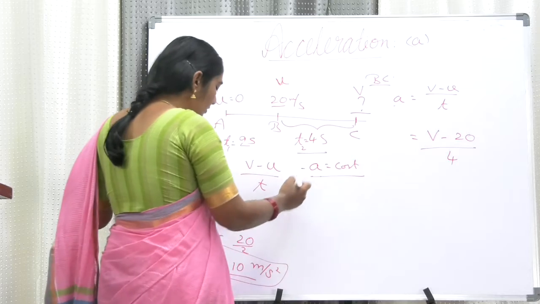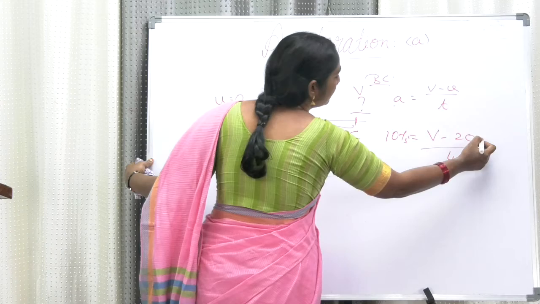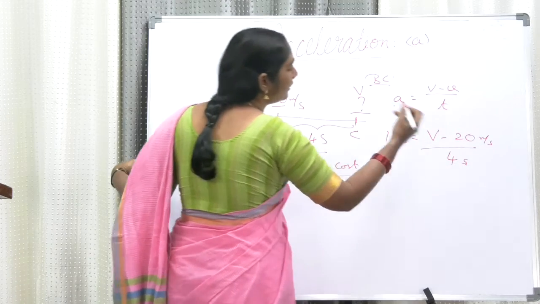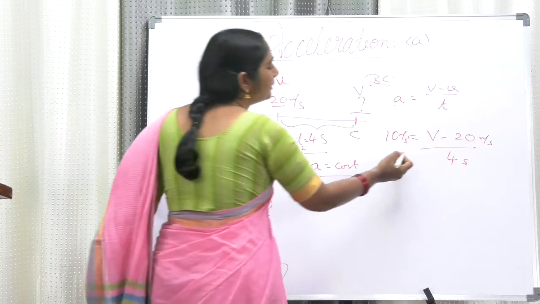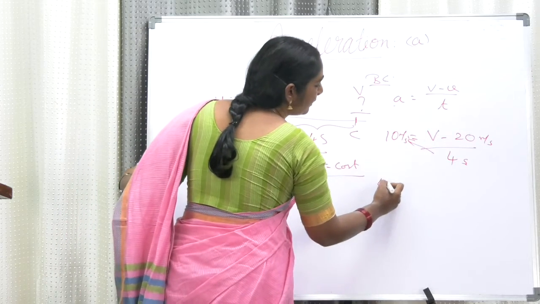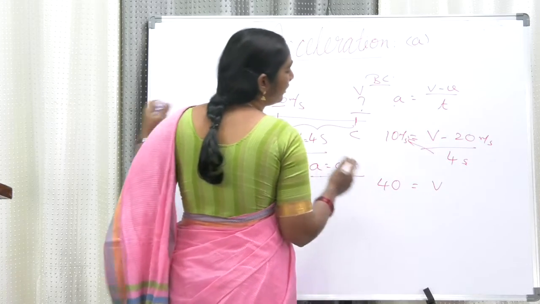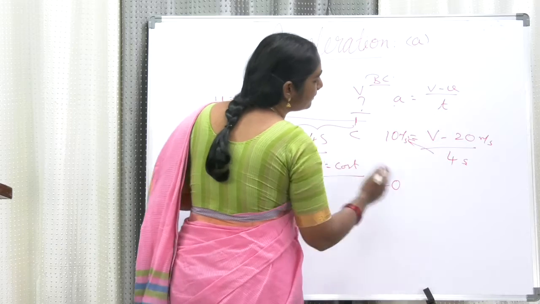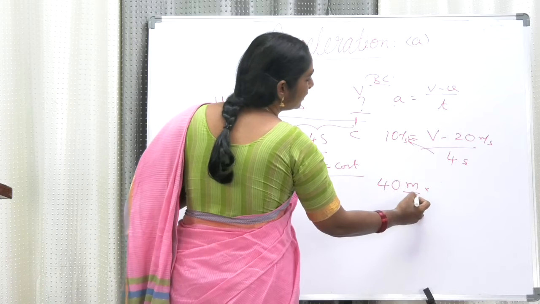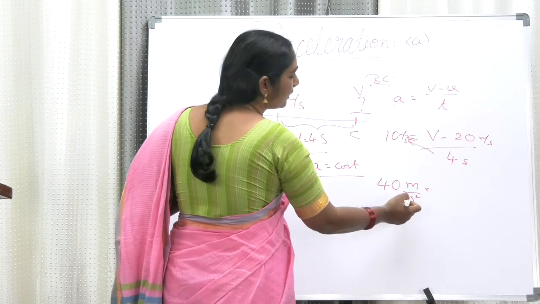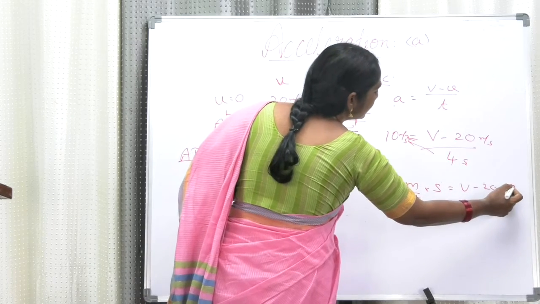And also you know the value of A. A is given as 10 meter per second square. This is meter per second. This is second. All the quantities are given in MKS unit. So next step is you can go for a cross multiplication. So 40. See here 40. Here this is meter per second. And this is the acceleration, so meter per second square. And this is second here. Is equal to V minus 20 meter per second.